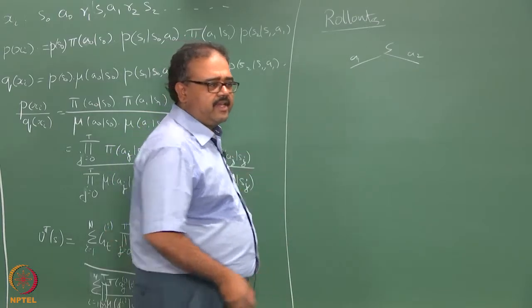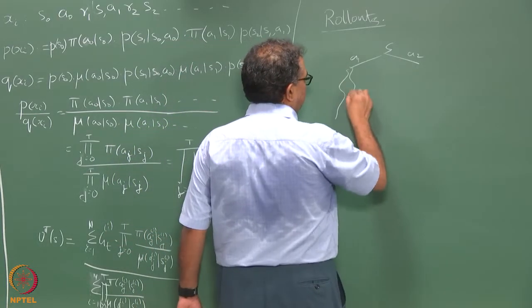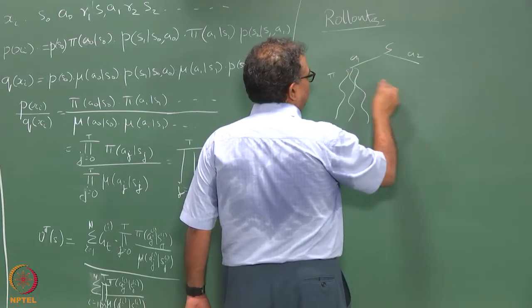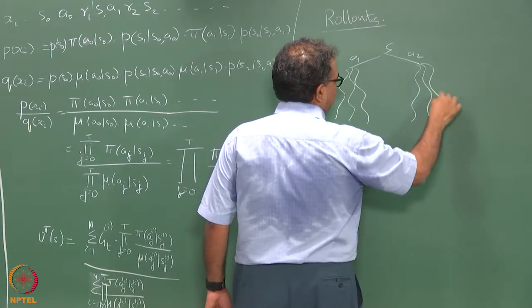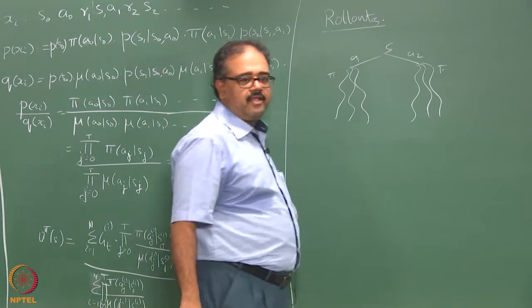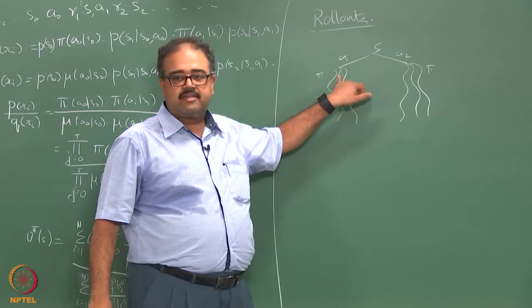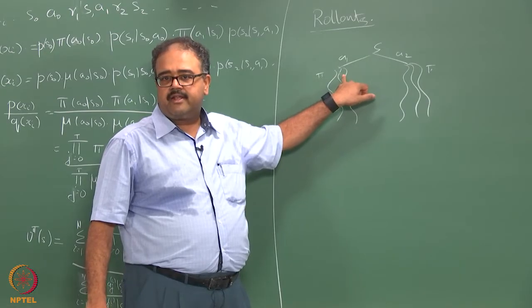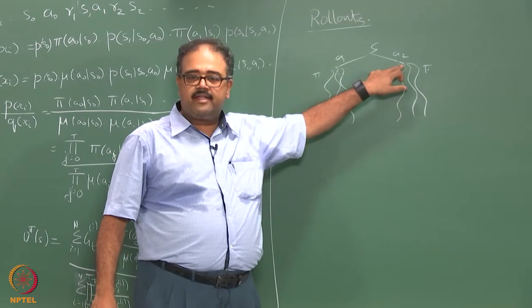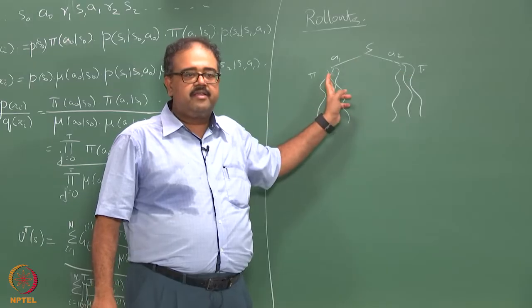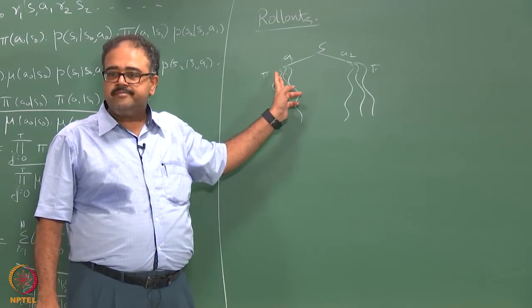Let us say I pick action A1 first and then I run my policy pi, and likewise I pick action A2 and run my policy pi. Then I take the average value I get here, the average value I get there, then I take the action whichever gives me the better average value.